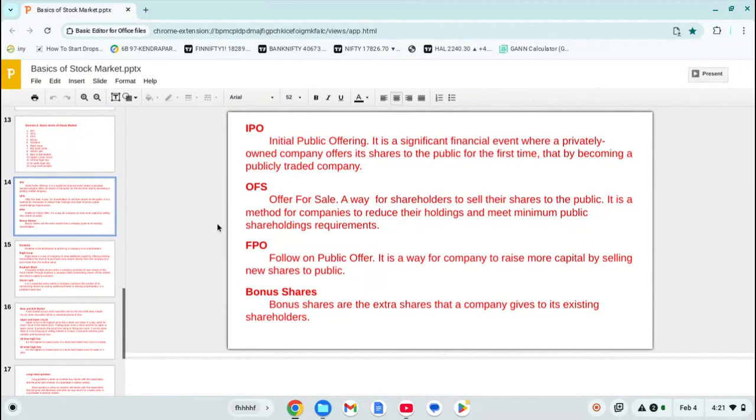Suppose I am a shareholder and I have 100 shares of a company. Now that company wants to give me a bonus, so the company will issue me some extra shares. Suppose the company thinks to give me 10% extra shares. I already have 100 shares, so 10% means 10 numbers. So it will give me another 10 new shares. Now I have 110 shares of that company.